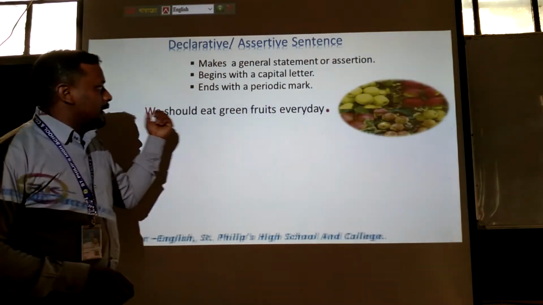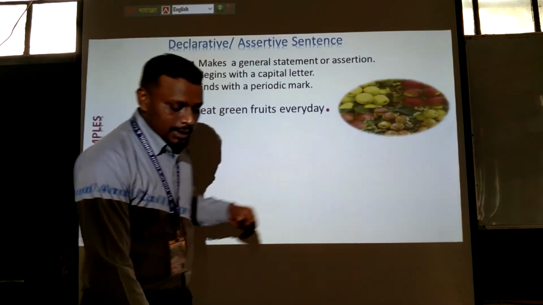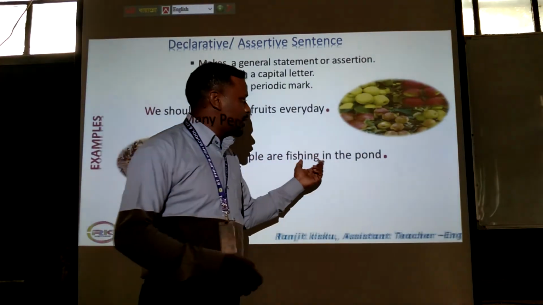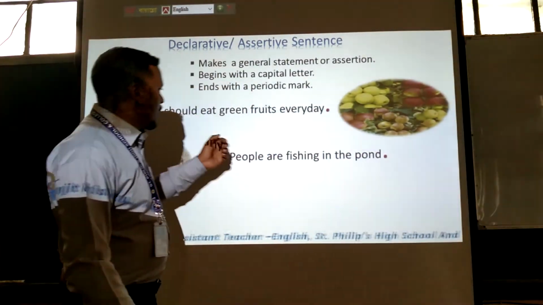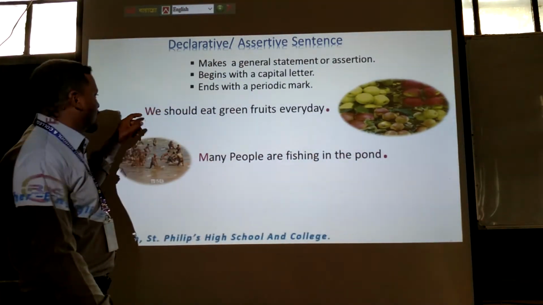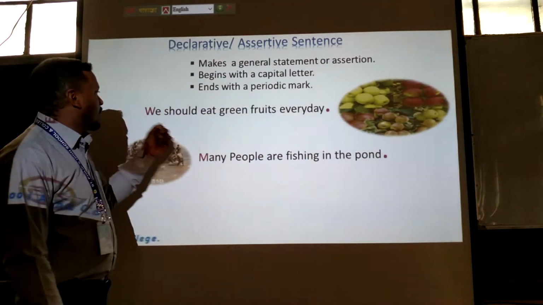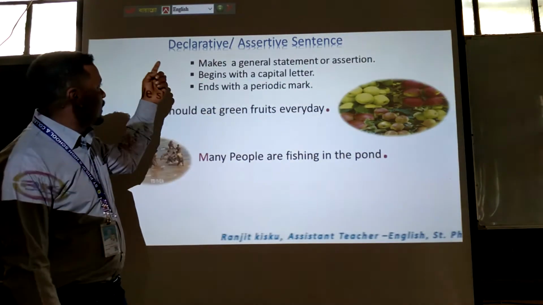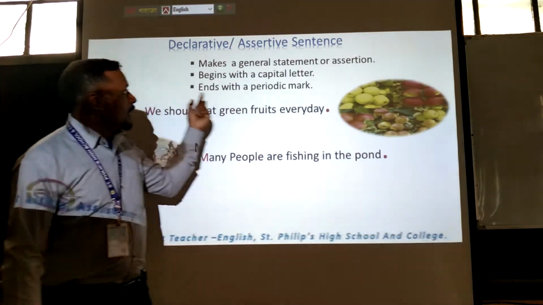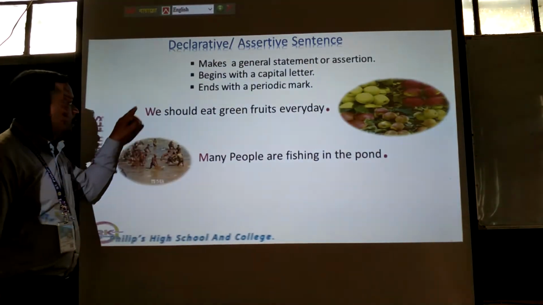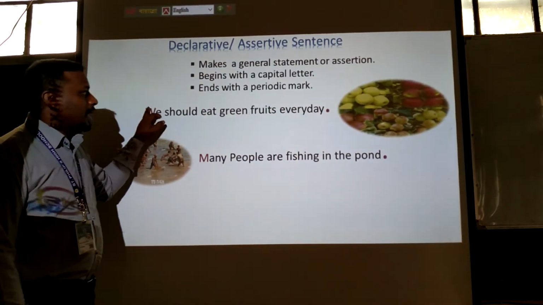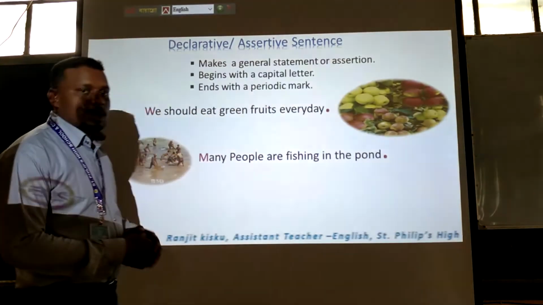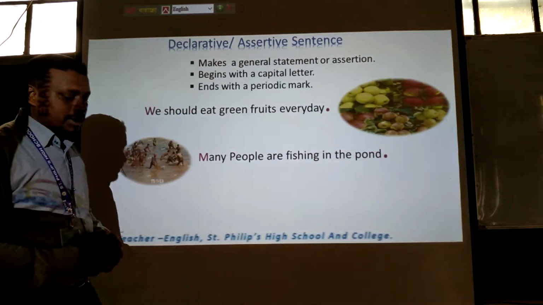First, we should eat green fruits every day. Here in the sentence, see, many people are fishing in the pond. Dear learners, I hope you can see that in the first sentence, W is highlighted because, as we have described, a declarative sentence begins with a capital letter, and in the first sentence W is capital, and it ends with a periodic mark, as you can see, a full stop at the end of the sentence.